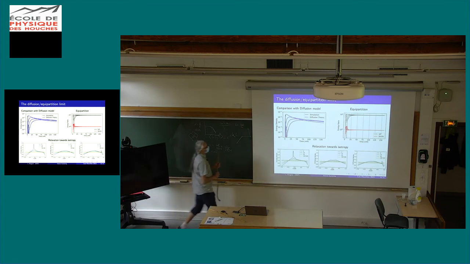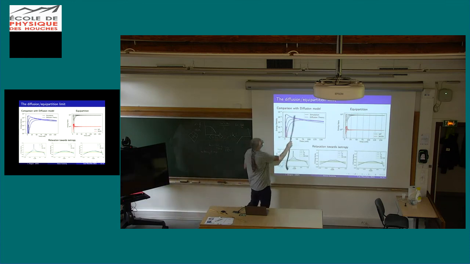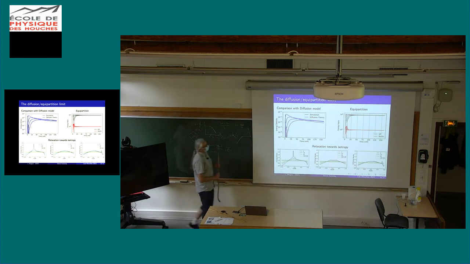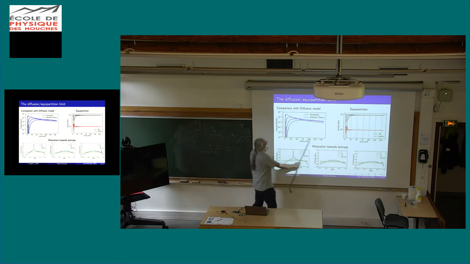So in this example, I'm showing you the comparison between the model and the diffusion theory. We are looking at super long time scales compared to what we usually do in seismology. So here the time scale is the mean free time, so it's 10 seconds. Normally, when you look at the crust, we rarely exceed this time here.